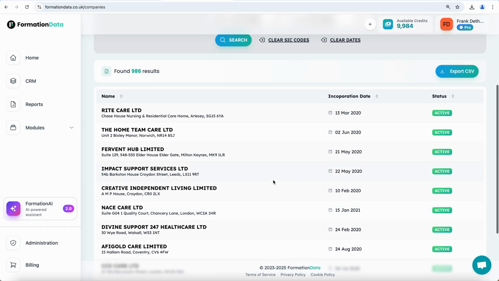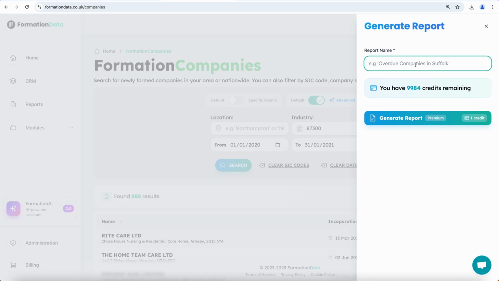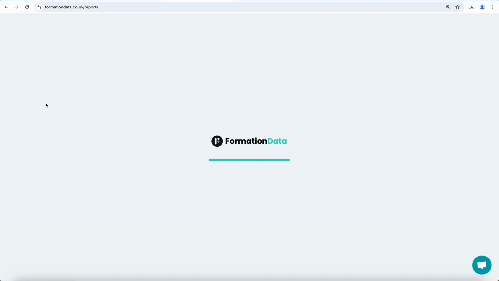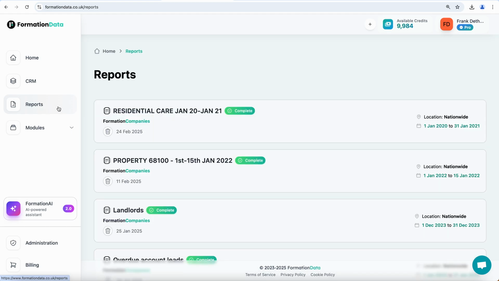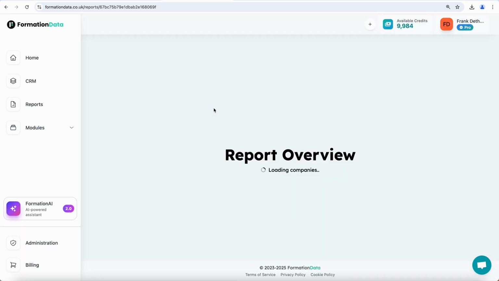Now, rather than sort through all of these and contact them individually, we may just want to contact ones that maybe have a filing issue. So if we turn this into an advanced report and we give it a name, I've actually already generated this report over here. Once you generate the report, it'll appear on the left-hand side in your reports tab. And this is residential care homes, January 2020 to January 2021.